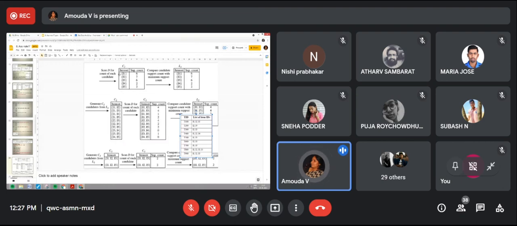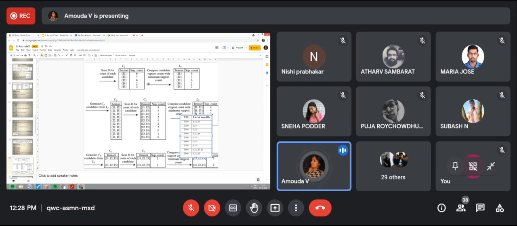We call that the candidate item set of length 1, C1. You scan the database, get the candidate set for length 1 along with the support count.